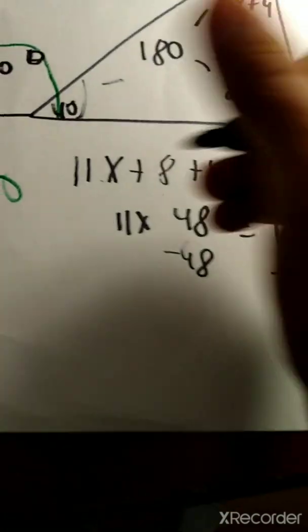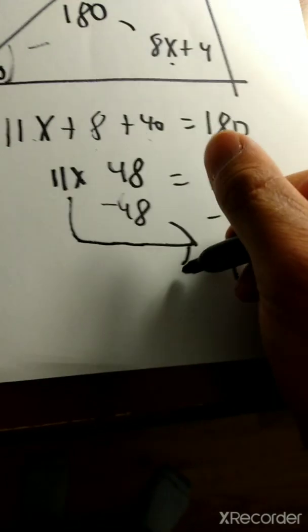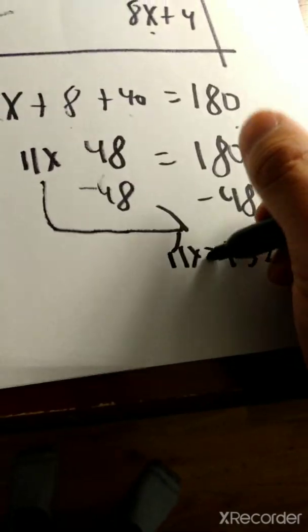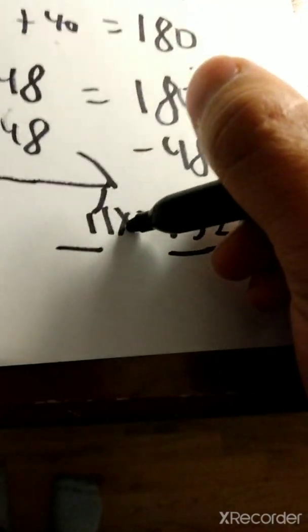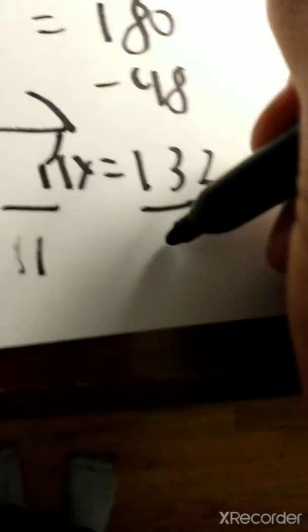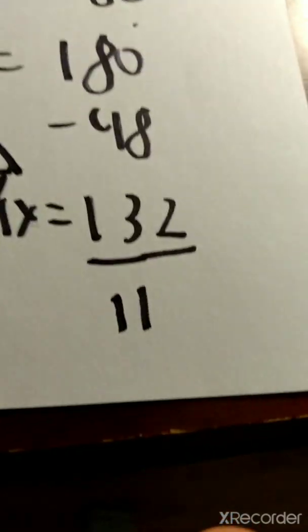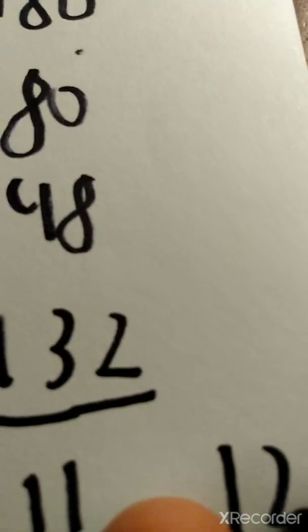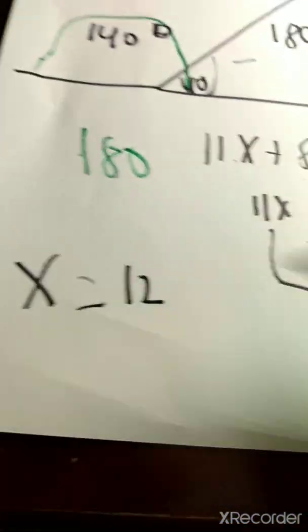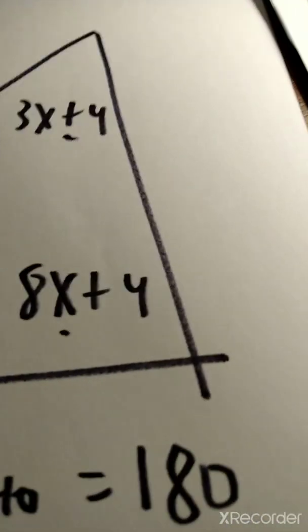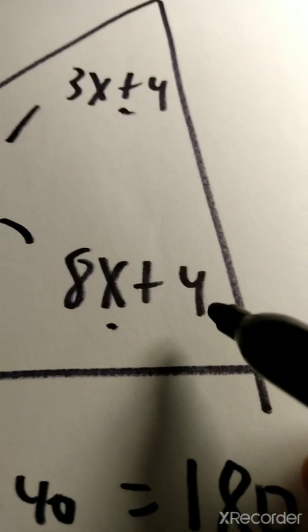that would equal 132. And we have that 11x left over. So 11x equals 132. We divide by 11 because we have to try and get x alone. Divide both sides by 11. 11 divided by 11 would be x alone. So x equals 132 divided by 11, that would be 12. So x equals 12. Let's try and insert that into these equations and see what these angles are.